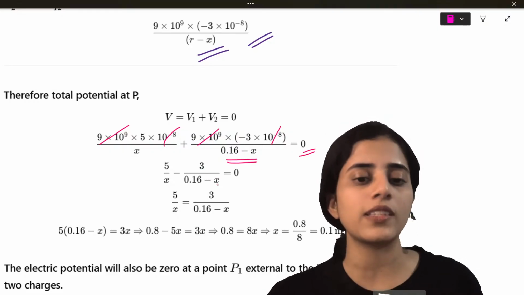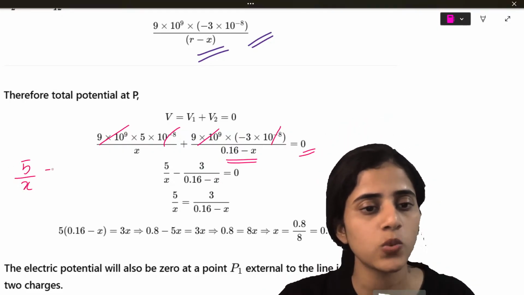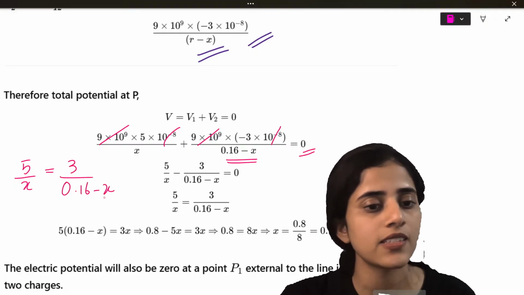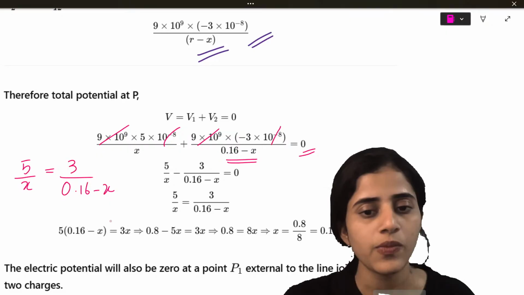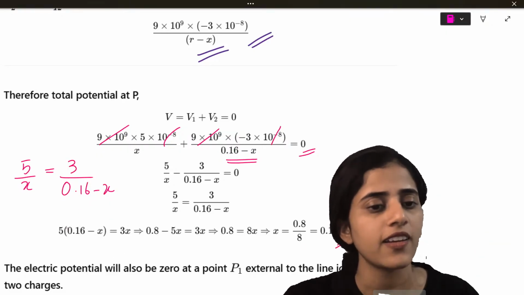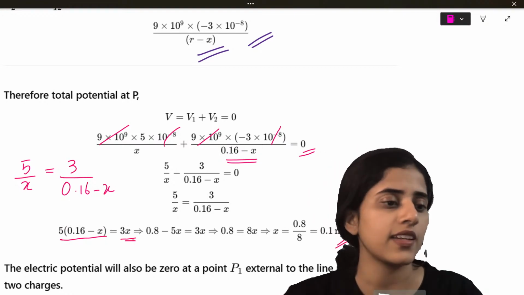divided by 0.16 minus X. So 5 by X will be equal to 3 by 0.16 minus X. Now if I do the math, I will get X as 0.1 meters. I just cross multiply: 5 into 0.16 minus X is equal to 3X.